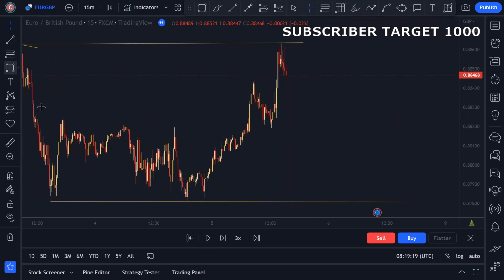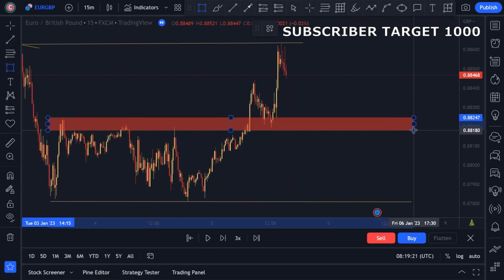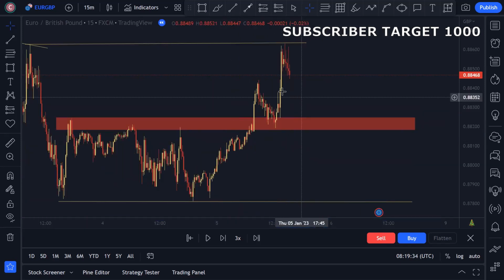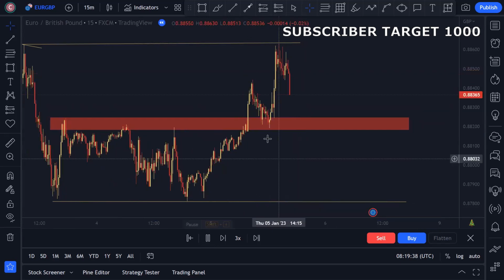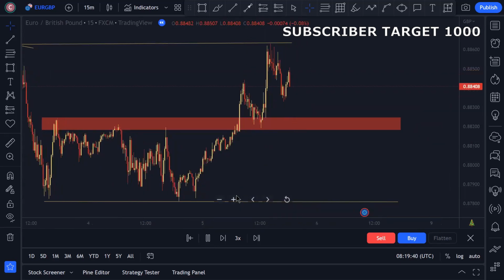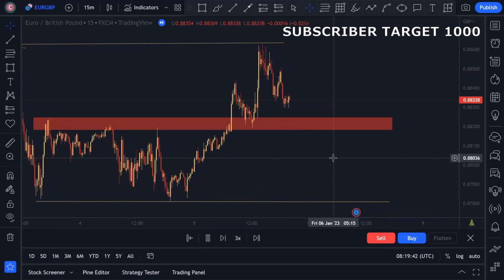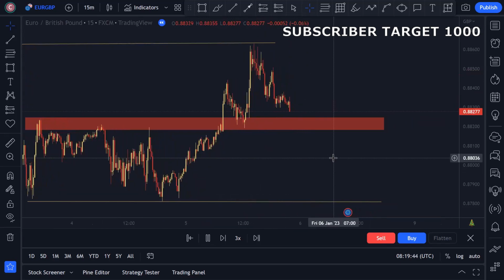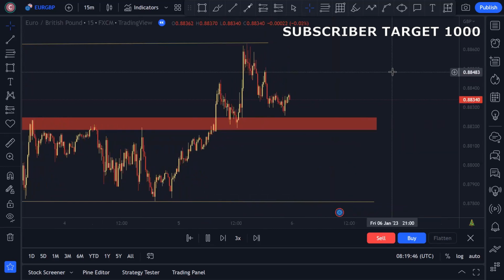And there is another type of inducement over here, this is support resistance. This is the resistance, and after breaking this resistance zone, the market acts on this zone as support. So this is also our support liquidity below this support. Okay, so let's wait for the inducement to be taken down, and then we can enter again on this trade.